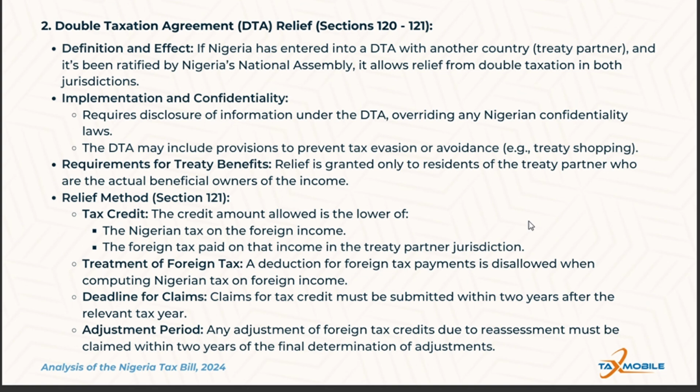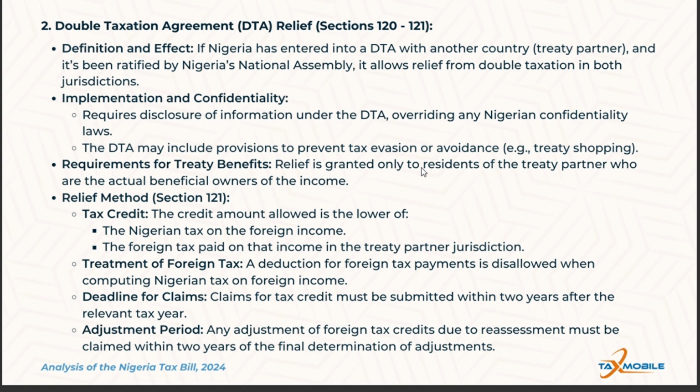So let's look at an example now. A Nigerian business earned $100,000 in a treaty partner jurisdiction. Now, the treaty partner taxes this income at, let's say, 15%, resulting in a $15,000 tax payment. Now, Nigerian tax on this foreign income is calculated at, let's say, $20,000. The business receives a $15,000 tax credit in Nigeria, equivalent to the tax paid in the treaty partner jurisdiction.